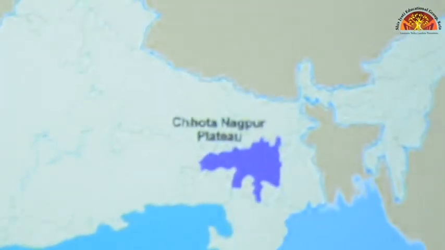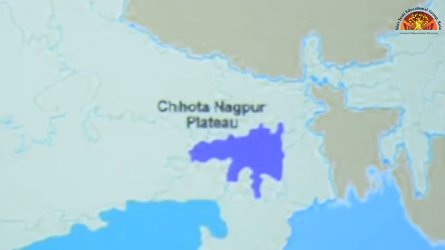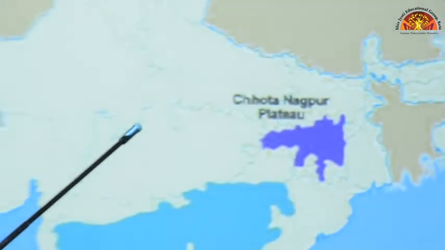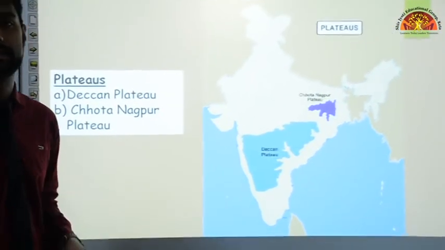As for the Chota Nagpur Plateau, it covers most of Jharkhand and some parts of Bihar and Chhattisgarh. So these are the 2 plateaus that you have to mark. You can use different colors to mark these, but labeling should be done neatly with the help of a pencil.